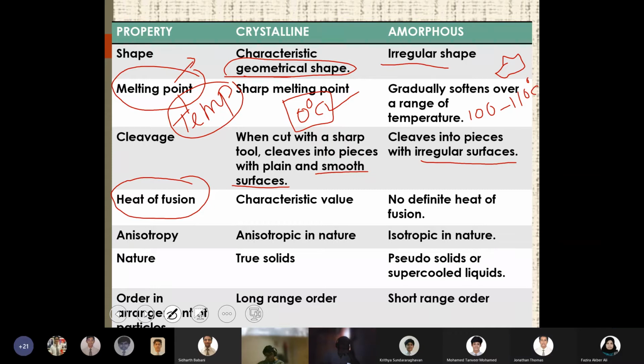Yes, ma'am. But heat of fusion is defined for a particular amount, for example 1 gram. So if you want to define heat of fusion of ice, you need to take 1 gram of ice. Or if you want to define heat of fusion of aluminium, you need to weigh 1 gram of aluminium and use it. So that means the quantity is kept constant and heat of fusion is in terms of the amount of heat energy you're supplying to completely convert 1 gram of a solid to liquid.